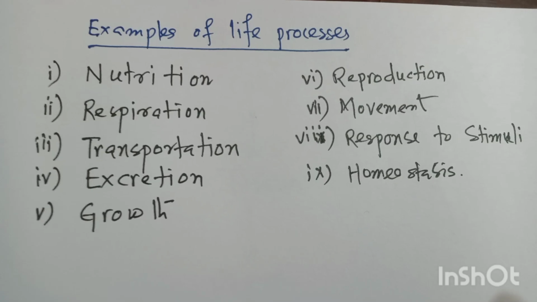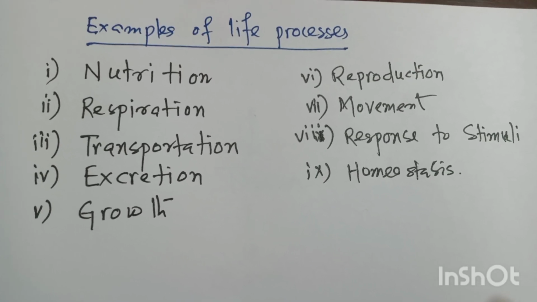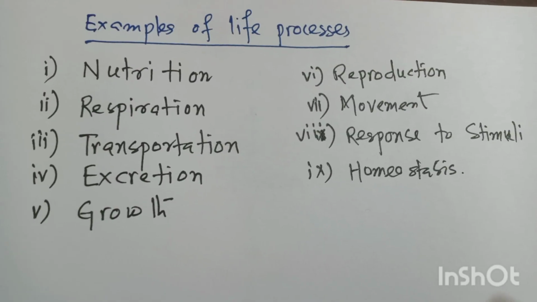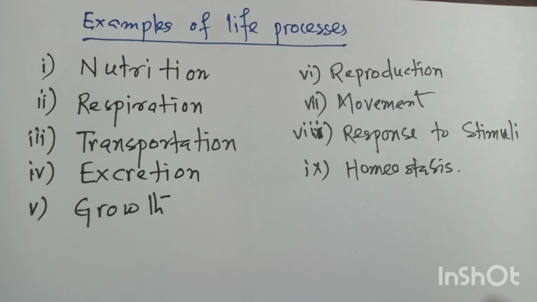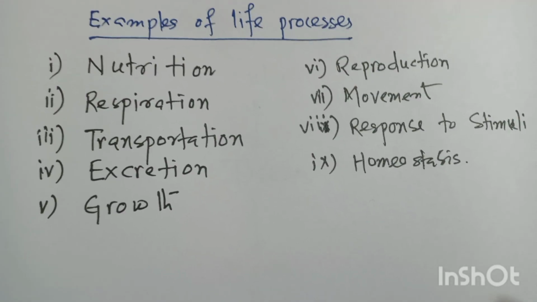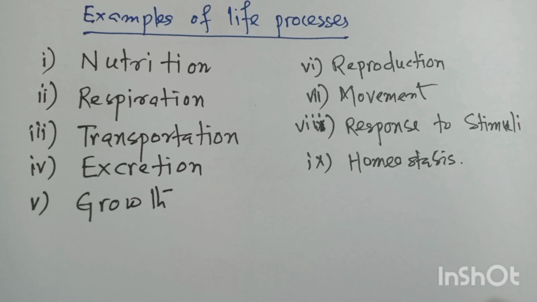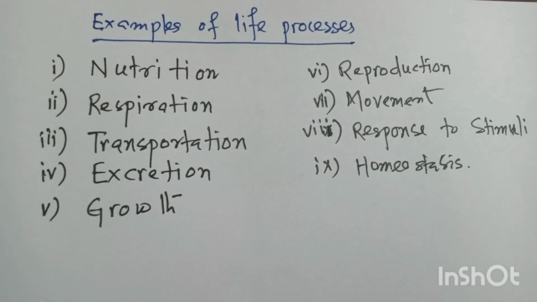Now come to the examples of life processes. First one, nutrition, respiration, transportation, excretion, growth, reproduction, movement, response to stimuli, homeostasis.